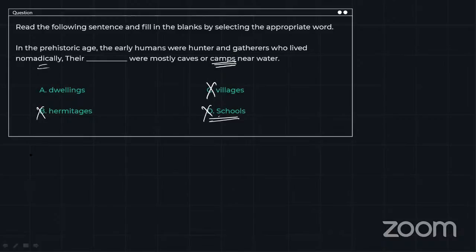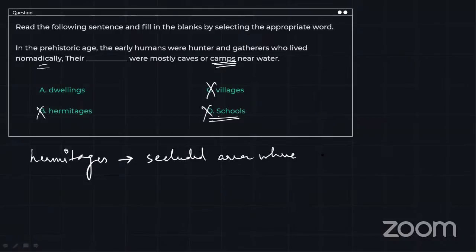Hermitages. What are hermitages? Hermitages are secluded areas where a hermit would live. What is a hermit? A hermit is a saint, or a monk.